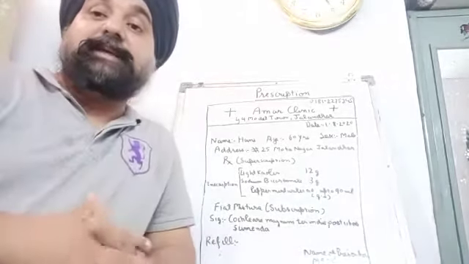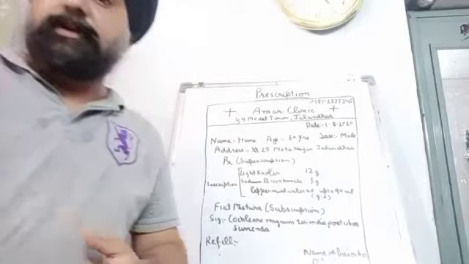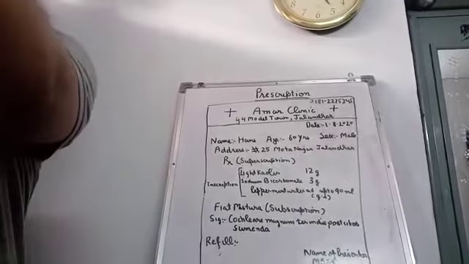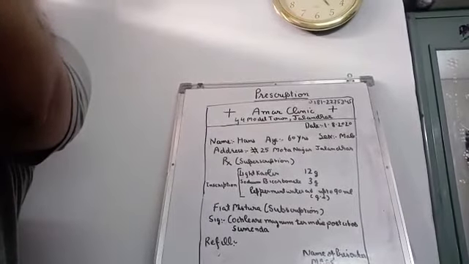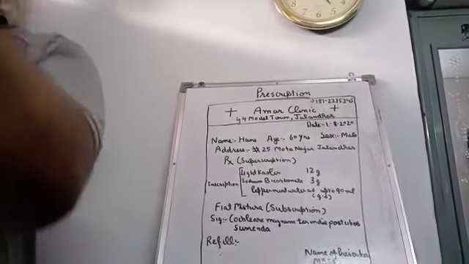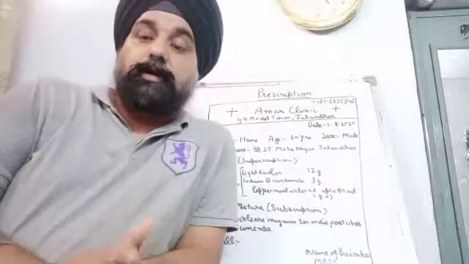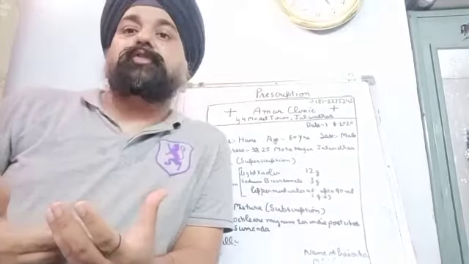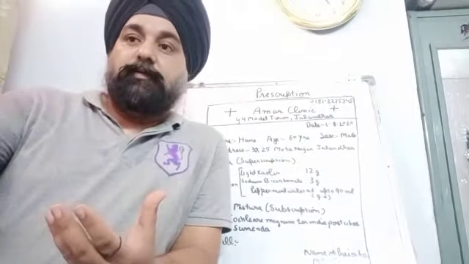Then the next part is handling of the prescription. Being a pharmacist, once a prescription comes to you, how do you need to handle it? This is very important. Now see, once a prescription comes to you, what are the various steps you need to perform? First is receiving.